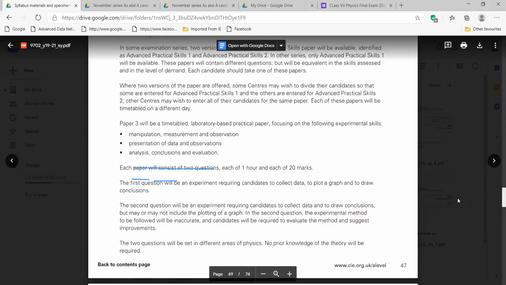The second question will be an experiment requiring candidates to collect data and draw conclusions, but may or may not include the plotting of a graph. In the second question, the experimental method to be followed will be inaccurate and candidates will be required to evaluate the method and suggest improvements. The 2 questions will be set in different areas of physics. No prior knowledge of the theory will be required.